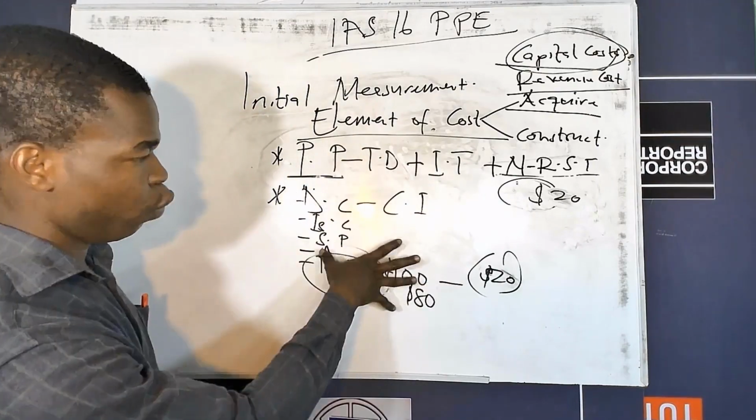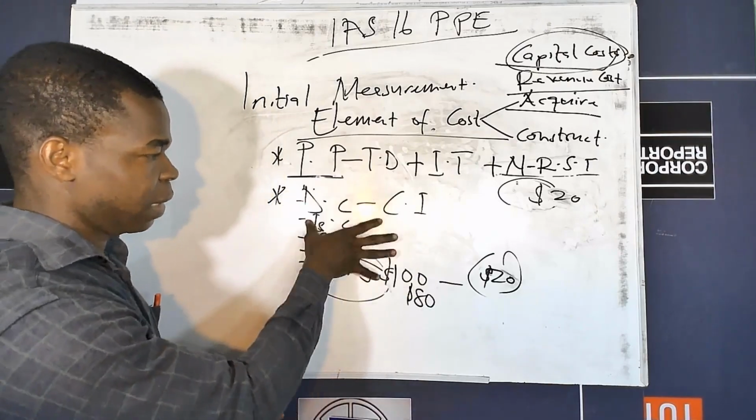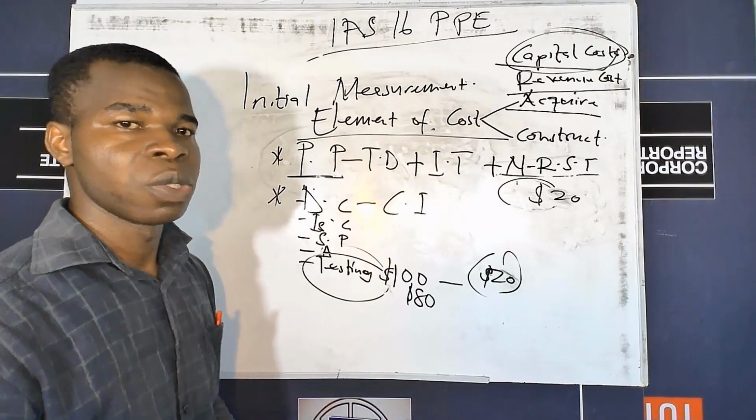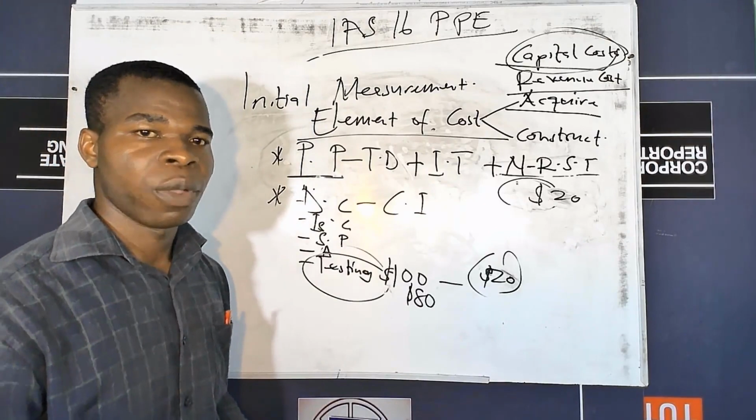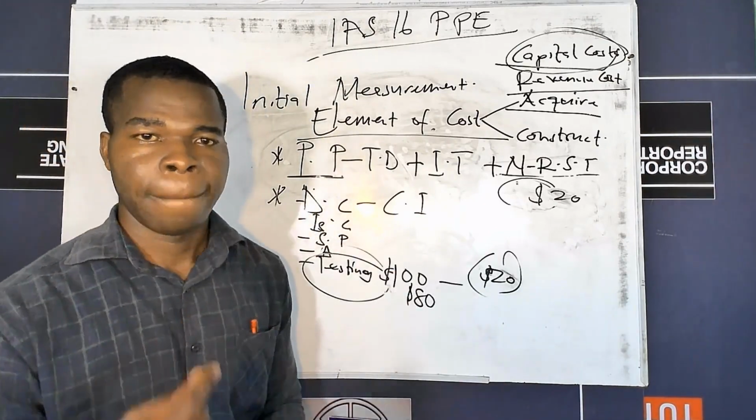So these are some of the few costs. They are not exhaustive. We can have more of this. So these are some of them, and the second one, the cost that is directly attributable to bringing the asset to the location or condition necessary for making the asset operate in the manner intended by management.